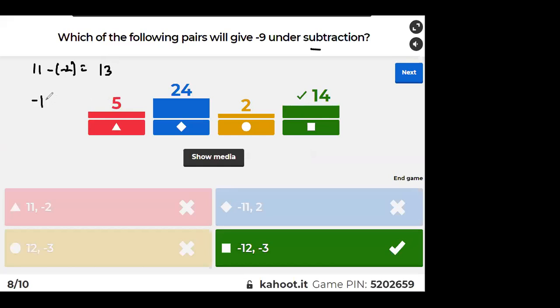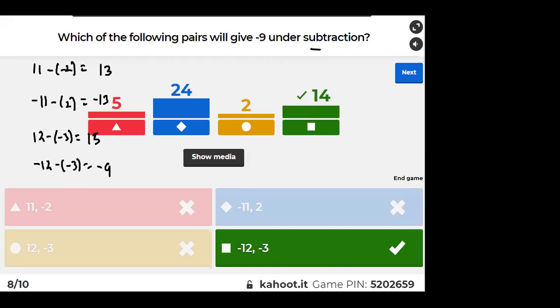What is minus 11 of minus 2? Because it is this minus this. It is minus 13. What is 12 minus of minus 3? Sir, this is 15. What is minus 12 of minus 3? Sir, it is equal to minus 9. Got it, everyone? See, this is basic addition subtraction. Tell me, yes or no?